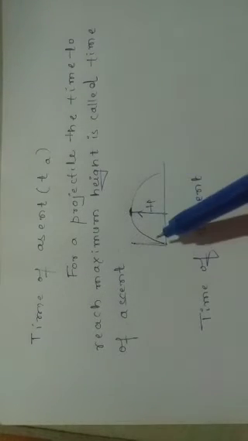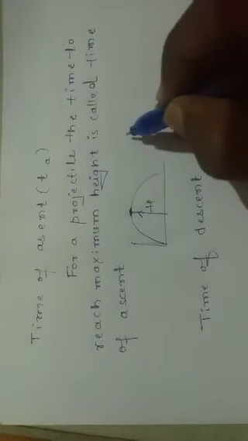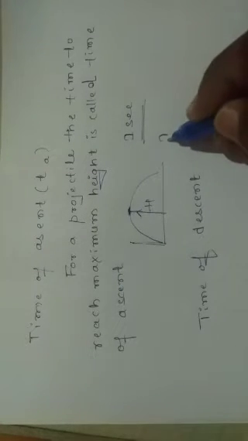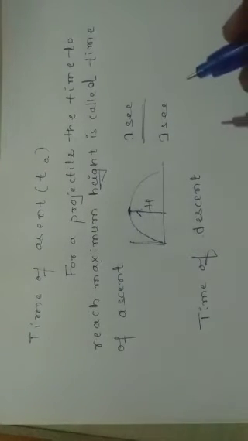For example, the time of ascent we consider as 1 second. Then the time of descent, we consider the same interval of time, so that is also 1 second. For this reason, time of ascent is equal to the time of descent.